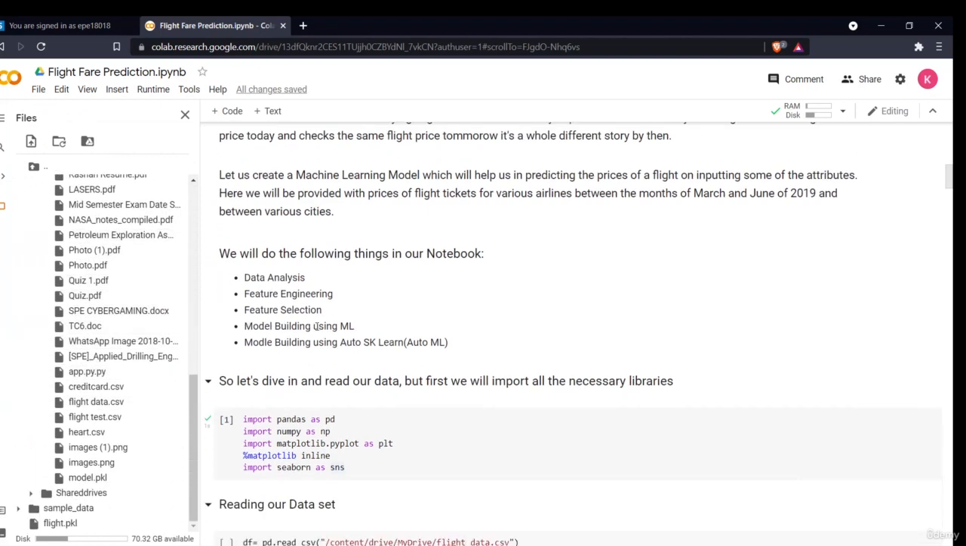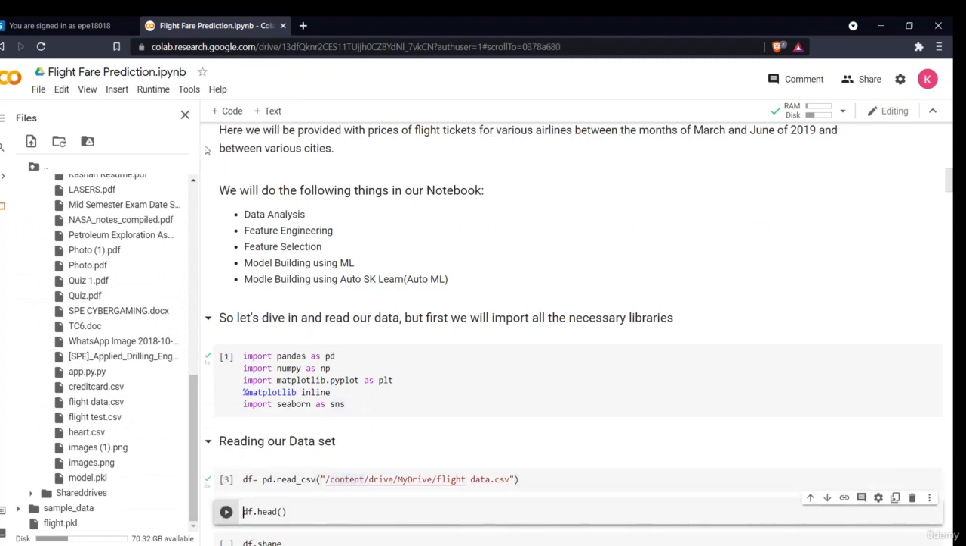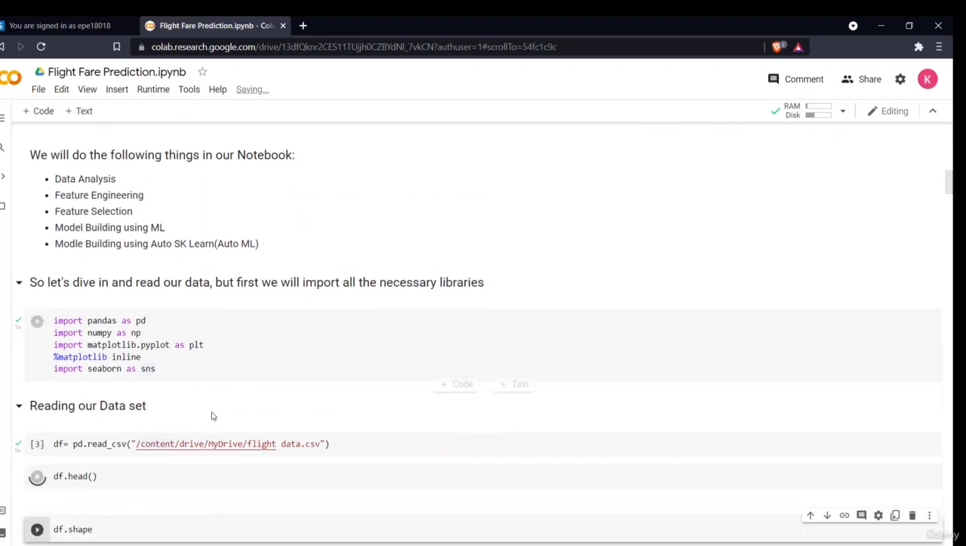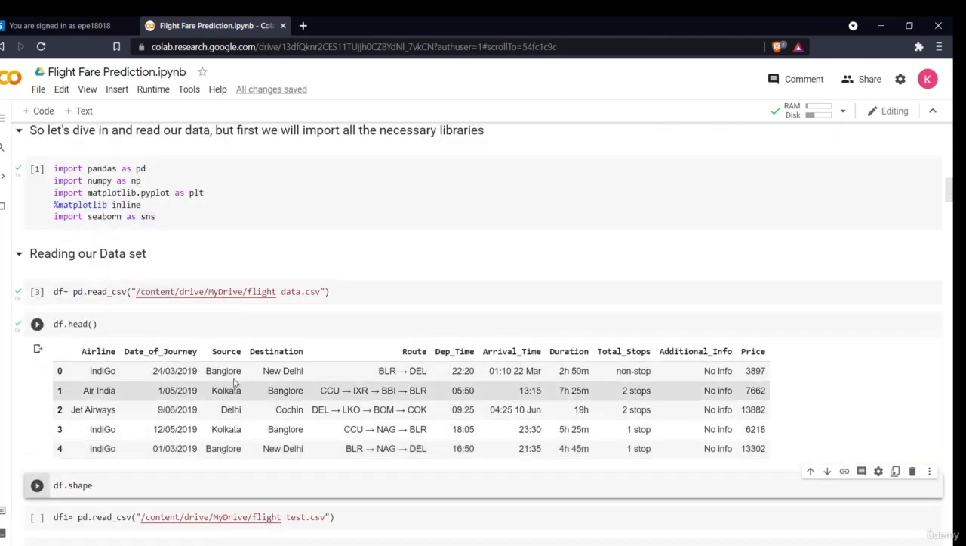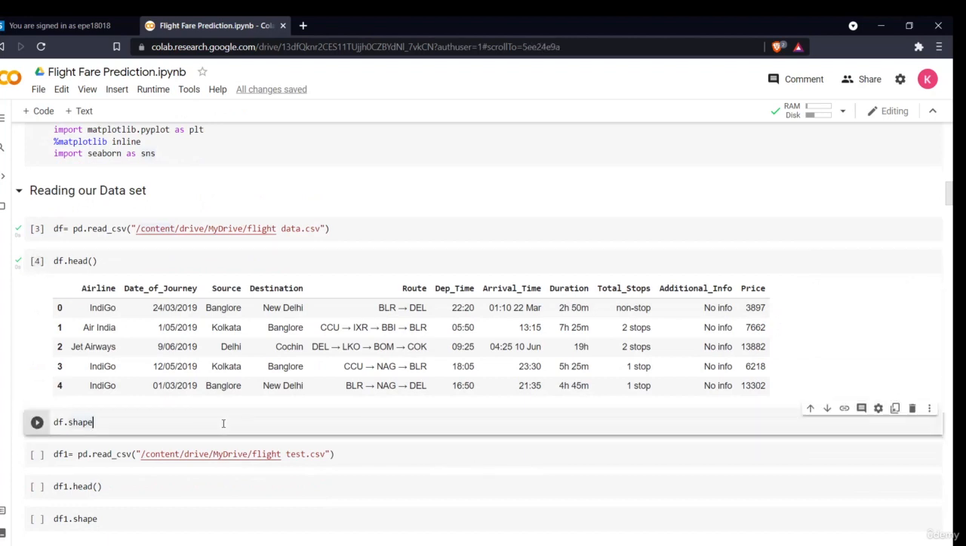Now, if I want to read data, I'll import that file into my Google Drive, and then I'll find it here. Let's say I have to read my flight data. So this is my CSV file. I'll copy the path, paste it here, and execute pd.read_csv. Now, as you can see, this is my train data. I have the price information. I also have my test data, so I'll read it using the same method.